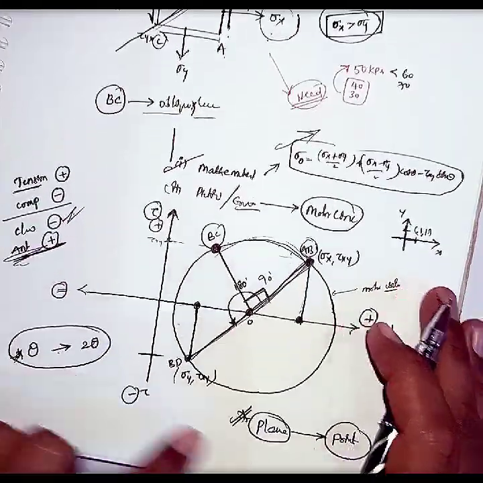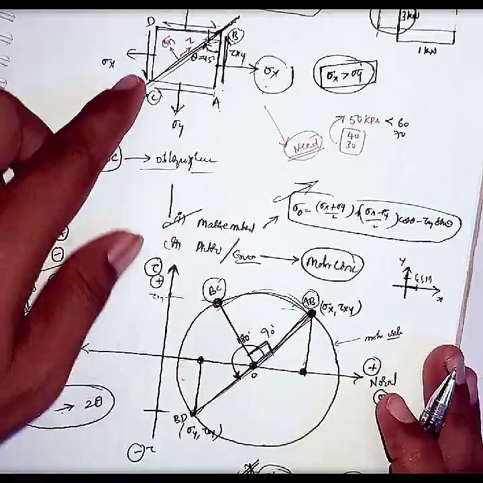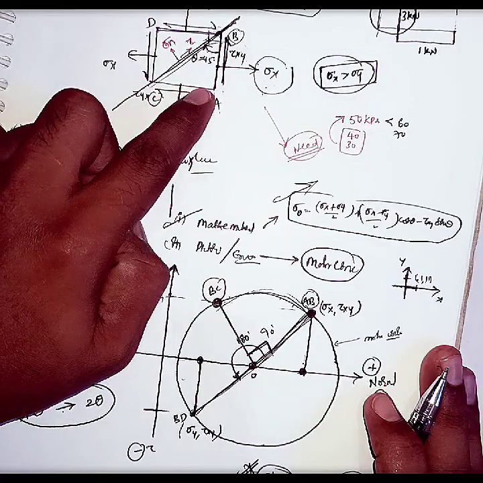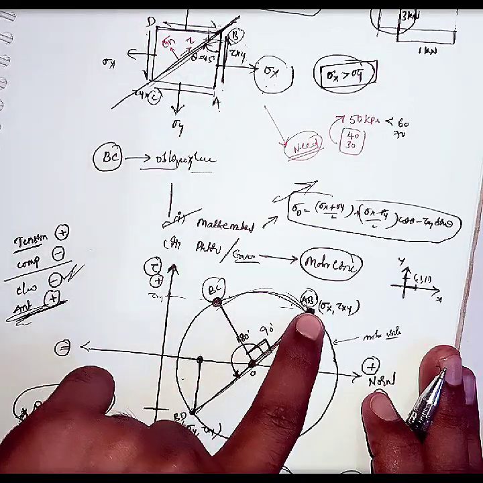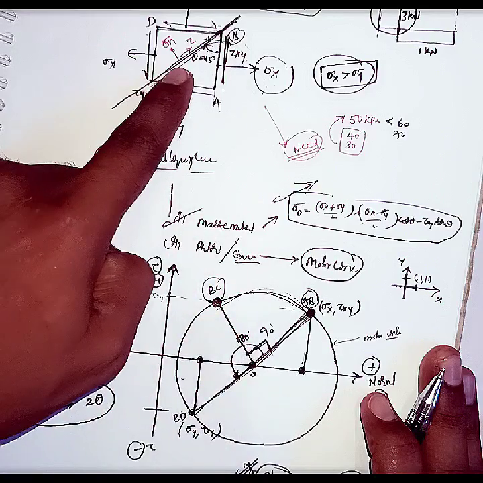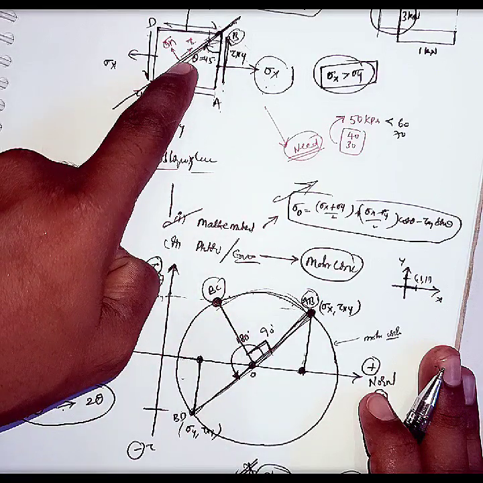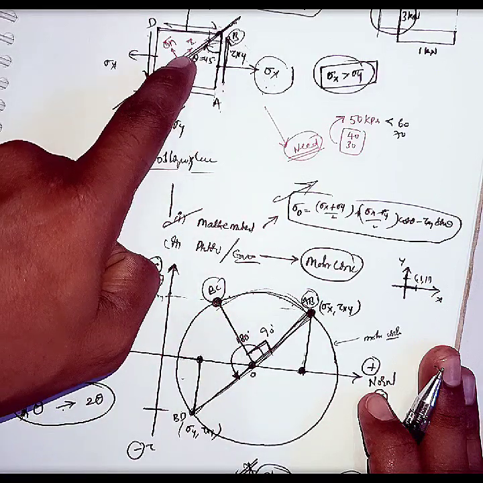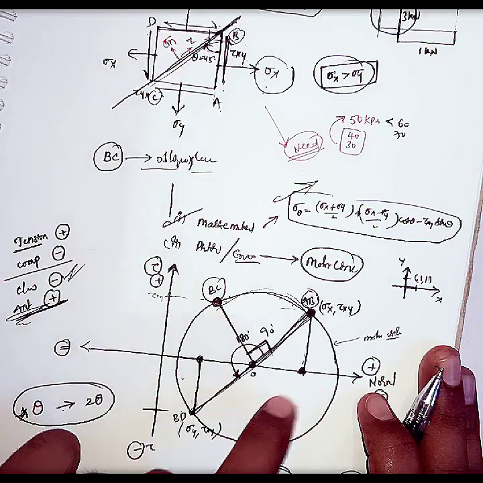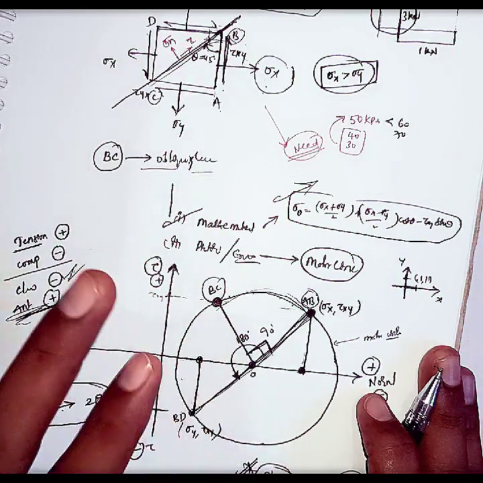Okay, these two are very, very important. Each and every plane on this loaded diagram will be represented as a point on this Mohr circle, and the angle of any oblique plane which is making angle theta with any plane will be 2 theta on this Mohr circle. Okay, these two points are very important.